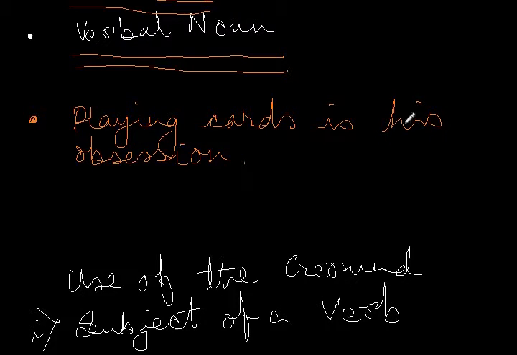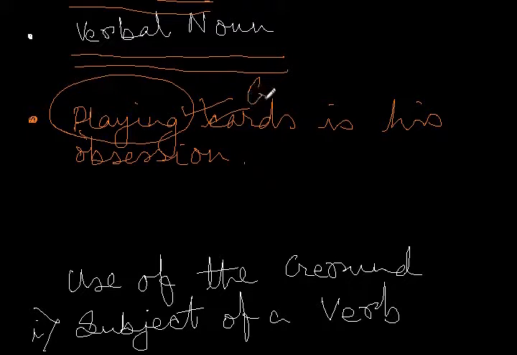Now over here, look at this word playing. It looks like a verb, but it actually does the job of a noun. What is his obsession? Playing cards is his obsession. So playing over here is a gerund.